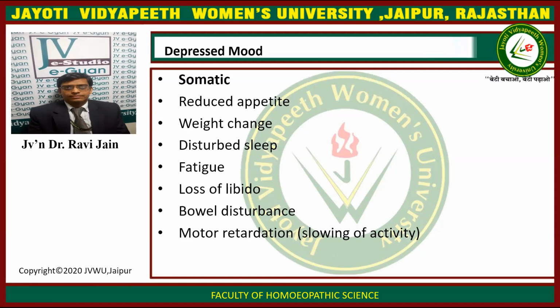Now, in the depressed mood, there are various physical symptoms, that are the somatic symptoms, which include reduced appetite. The patient has no desire to eat when he is depressed. But both of the things can occur. There can be no desire to eat, and there can be excessive eating. The patient doesn't recognize when his stomach is full, and he keeps on eating. Weight change occurs, either excessive weight loss or excessive weight gain.